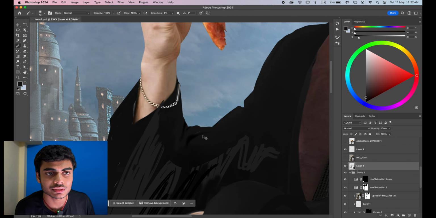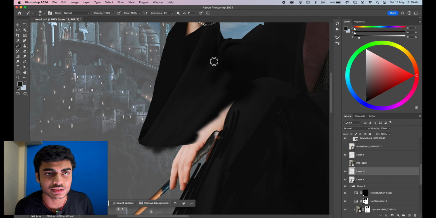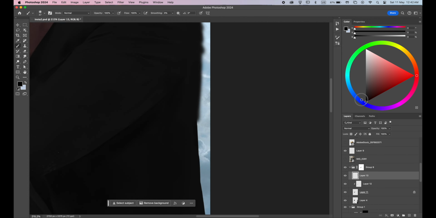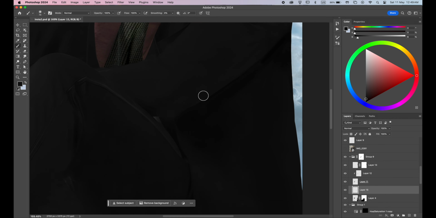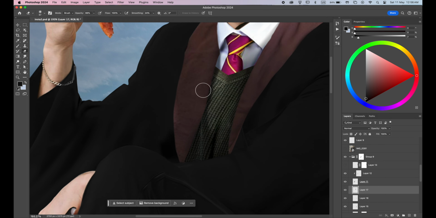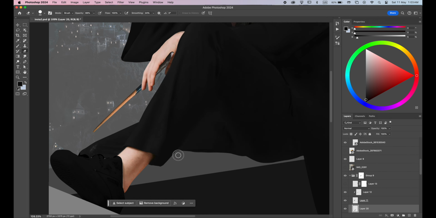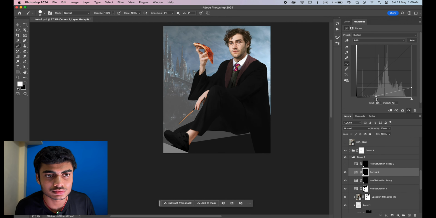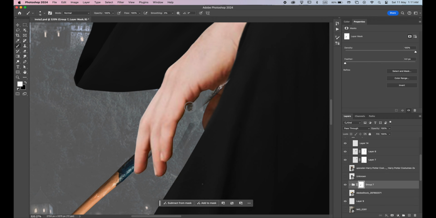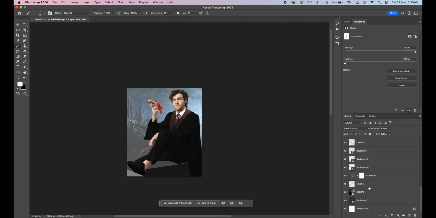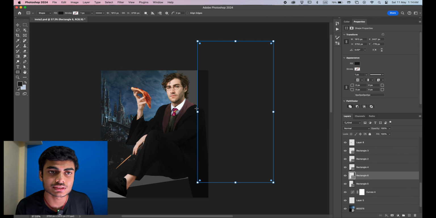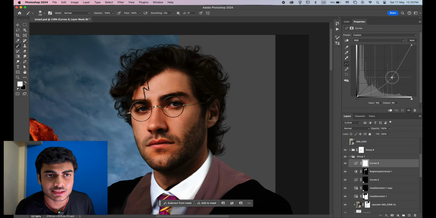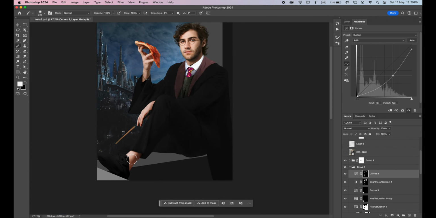After that I started painting the dress more precisely and in more detailed manner. Once I was done painting the dress, I turned the shoes into black as well. Then I created some shapes behind him where his head will rest. After that, I refined the dress a little bit more.